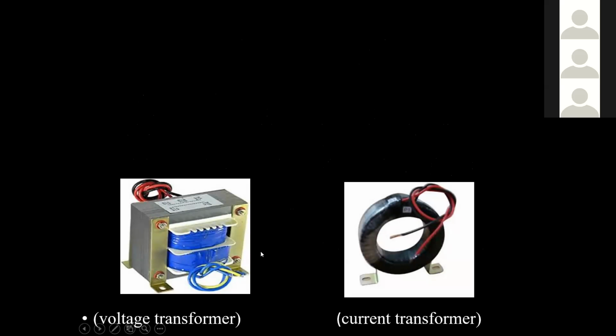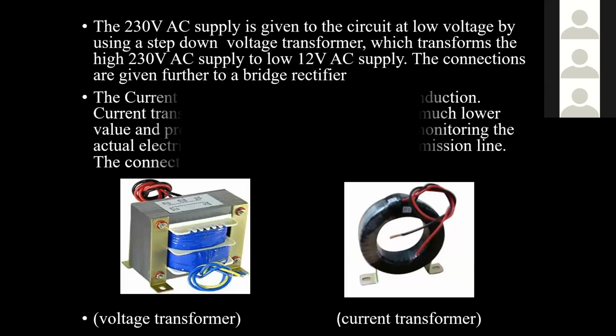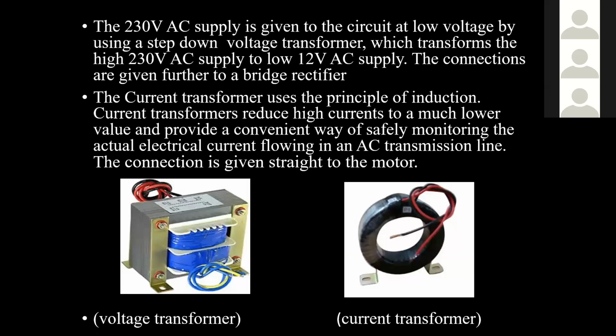These are the voltage transformers and current transformers mainly used. A 230 volt AC supply is given to the circuit at low voltage using a step down voltage transformer, which transforms the high voltage 230 volt AC supply to a low 12 volt AC supply. The connections further go to the bridge rectifier. A current transformer is also connected as shown in the block diagram before. It uses the principle of induction. Current transformers reduce high currents to a much lower current, as we are using integrated chips and other circuits. So it is better to use a current transformer, which makes safe monitoring of the system possible.